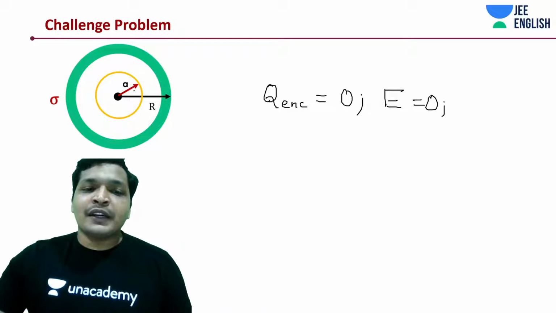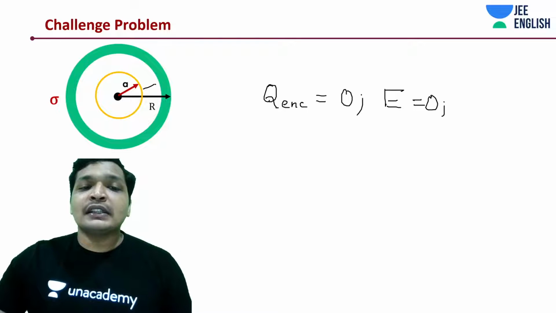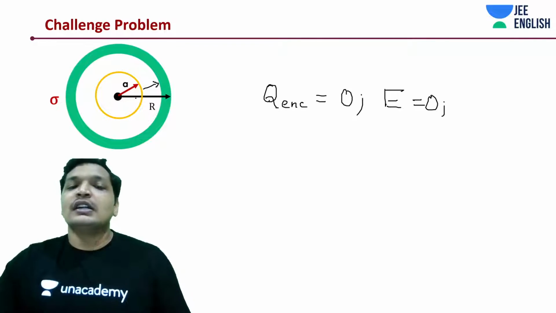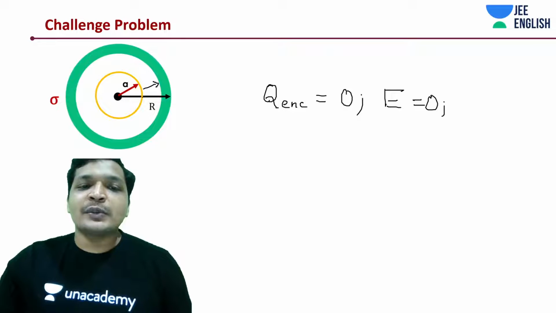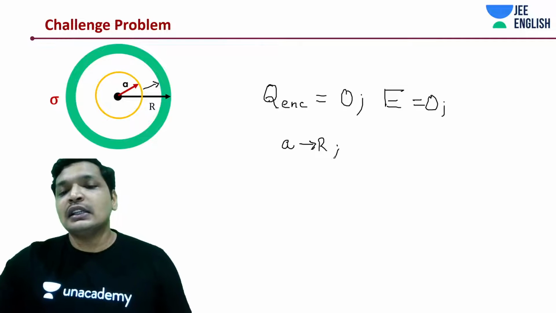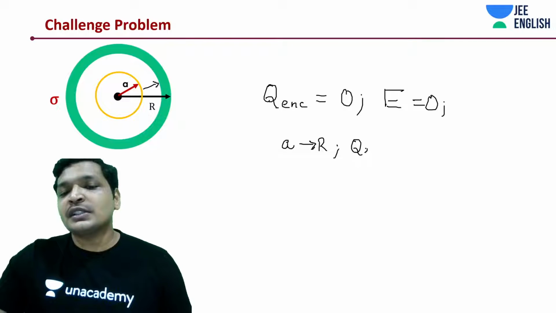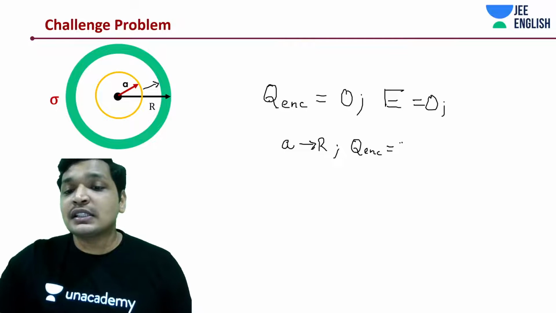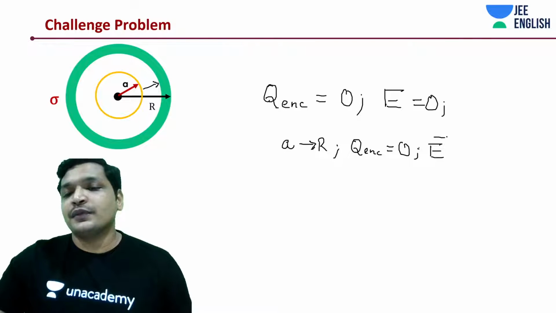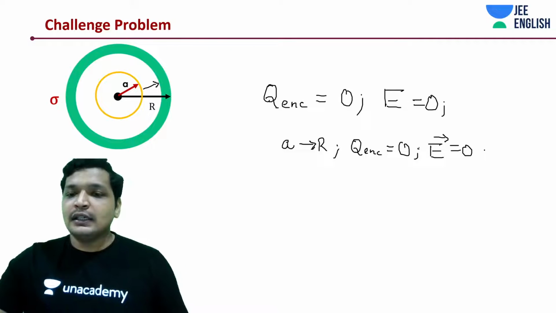But let's come to a very interesting thing. The charge enclosed is going to be 0 until it approaches A, approaches R. Until then, charge enclosed is going to be 0, which also means electric field is going to be 0. Right?